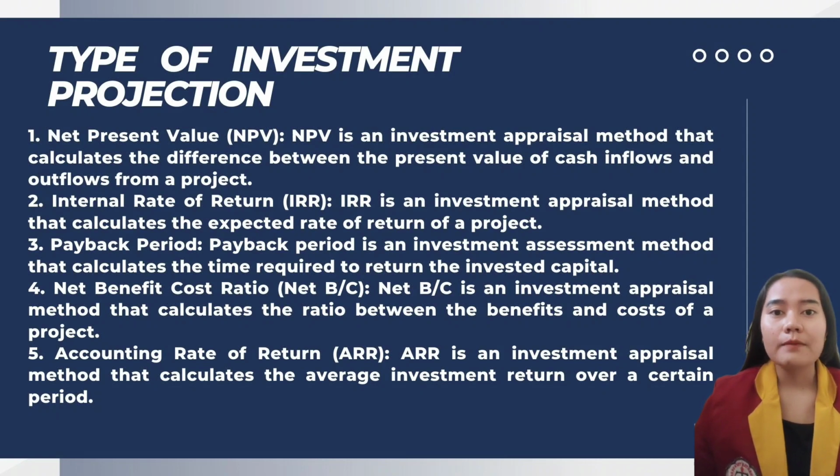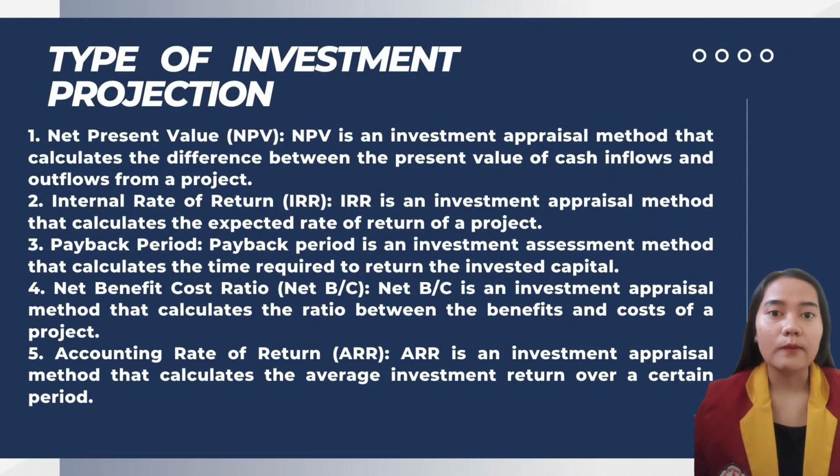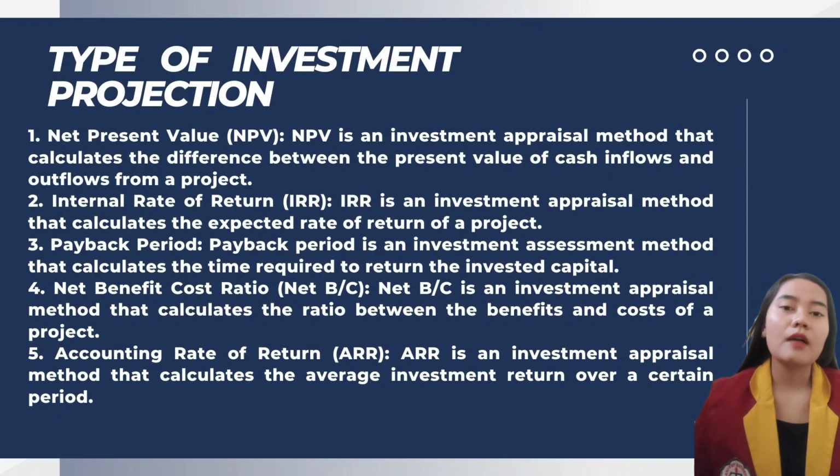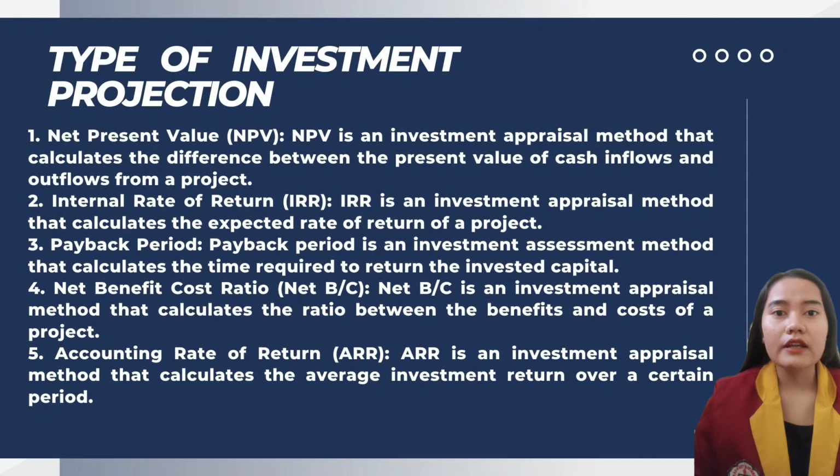Number 4, net benefit cost ratio. Net benefit cost ratio is an investment appraisal method that calculates the ratio between the benefit and cost of a project. If net B/C is greater than 1, then the project is worth investing in. Number 5, accounting rate of return.